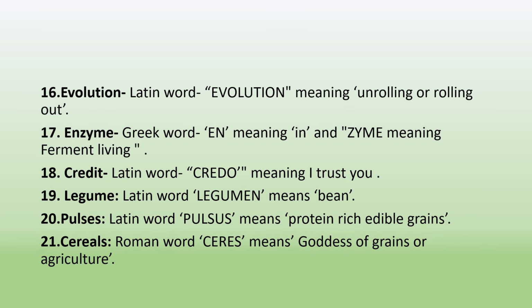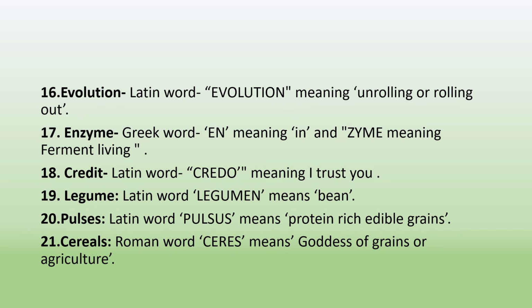Enzyme is derived from a Greek word. It is derived from two words en and zyme, where en means in and zyme means ferment living. So the enzymes are biocatalysts. Next term is credit. Credit is a Latin word which is derived from credo, which means I trust you. The next term is legume. Legume is a Latin word which is derived from legumen, which means bean.